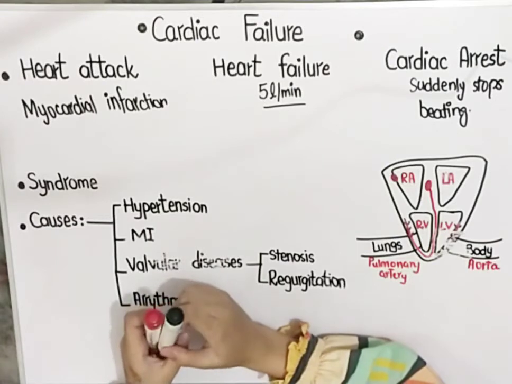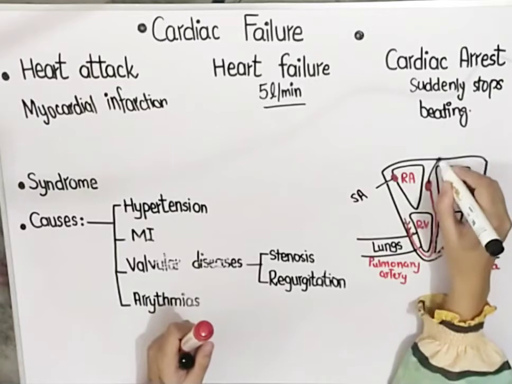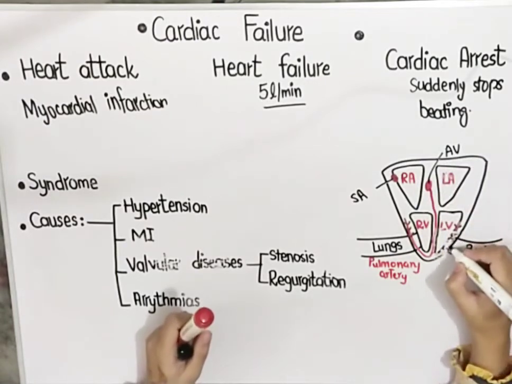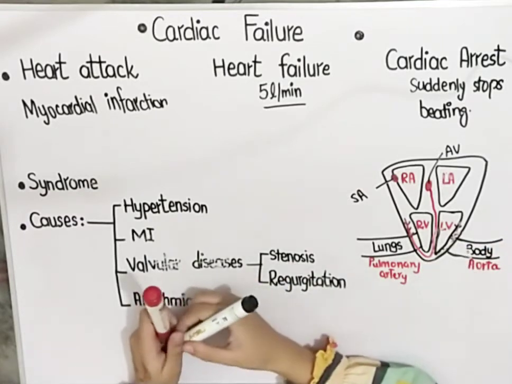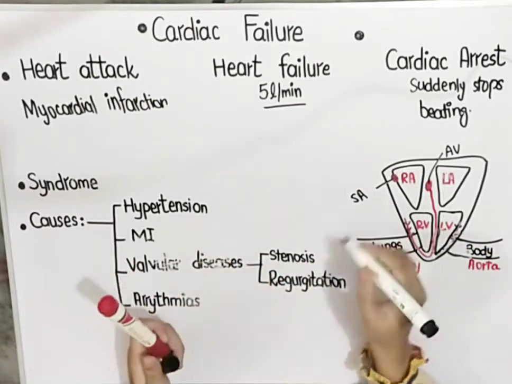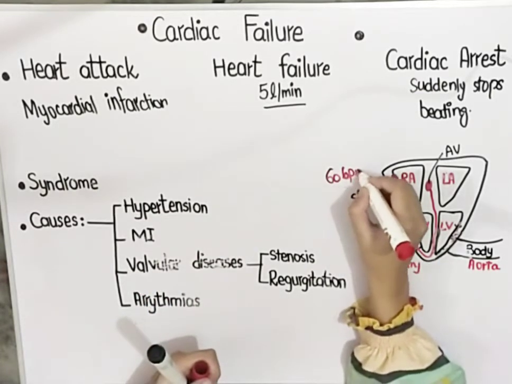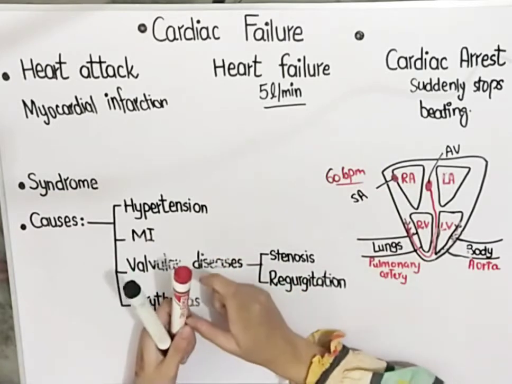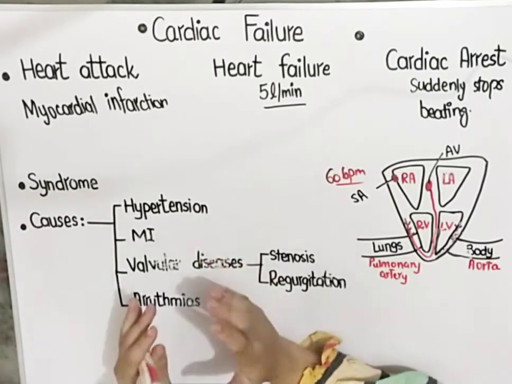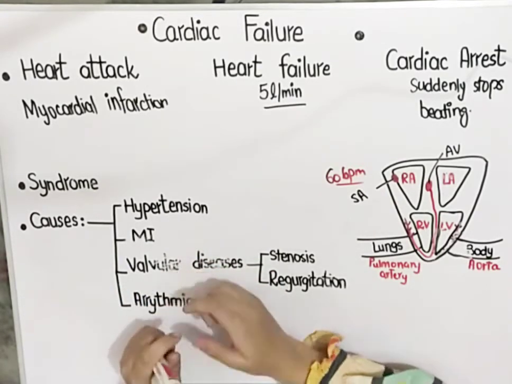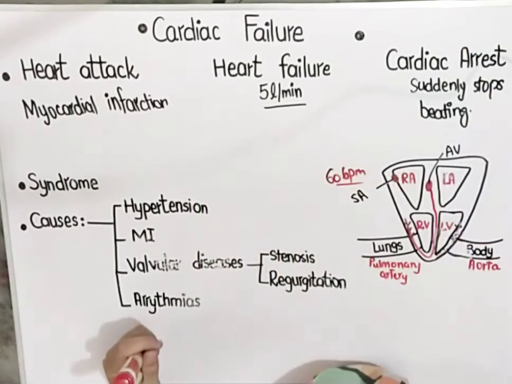The SA node and AV node in the heart, this is the SA node and this is the AV node. These two nodes are responsible for generating cardiac impulses and for the normal heartbeat. The SA node generates 60 to 80 beats per minute, so this is the normal rhythm. If the action potential fired by the SA node and AV node is disturbed, causing arrhythmias, that will ultimately lead to the heart stopping beating, and the sudden stop of the heart is termed as cardiac arrest.